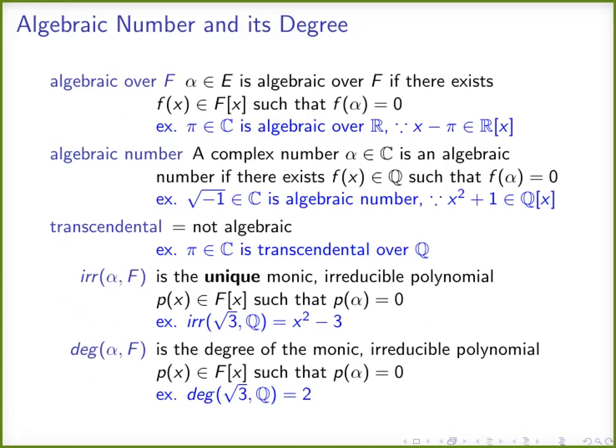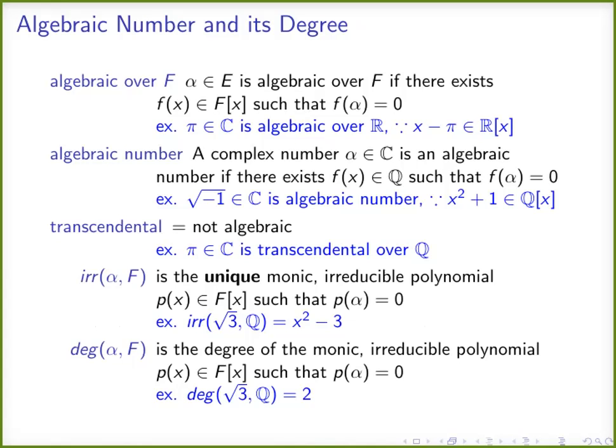Now we are coming to some new definitions. That is, when do we say that a number alpha is algebraic over a field f? A number alpha in an extension E of field f is algebraic over f if there exists a polynomial function f of x such that f of alpha is 0. If there exists a polynomial function f of x in f[x] such that f of alpha is 0, then alpha is algebraic over f.